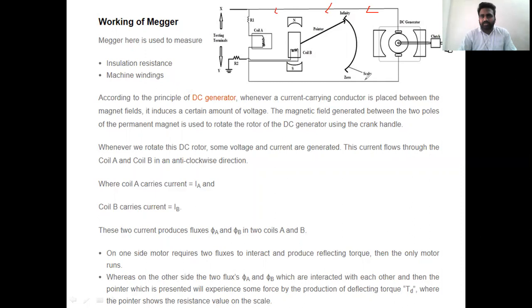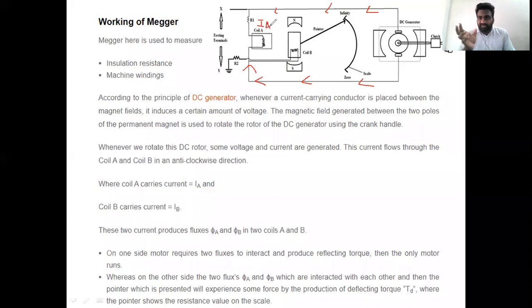The generated voltage and current will move towards the coil A. It will move towards the coil A and it will move towards the coil B, in an anti-clockwise direction. See, from right side to left side, the current and voltage will start inducing. Okay, so the current flowing with respect to the coil is represented with the term I suffix A. I will explain this step by step. Okay, it will be simple.